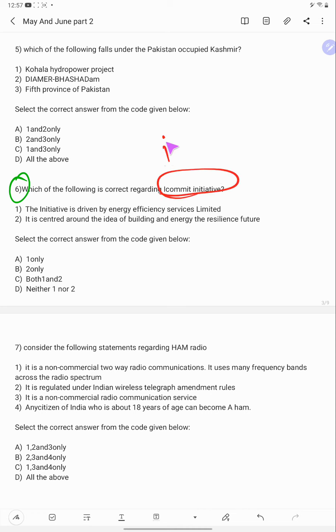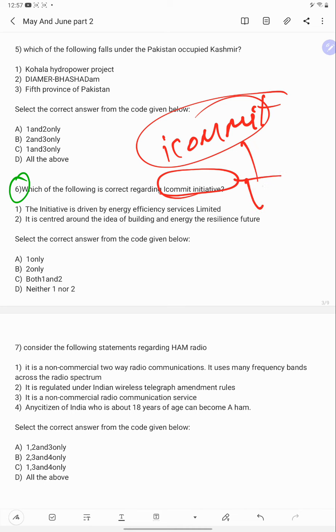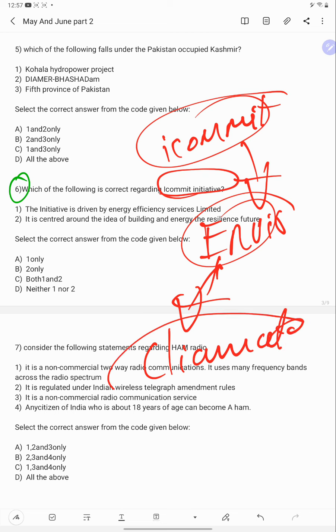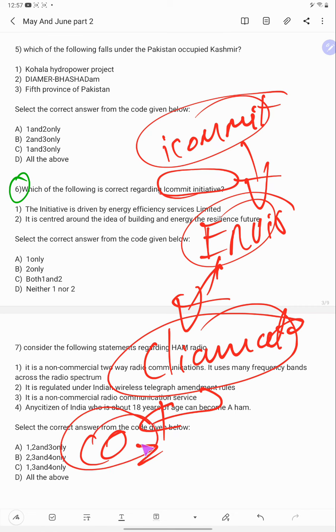I Commit is an initiative related to environment. Why? Because of climate change. Which is the biggest contributor of CO2 emission in India? It is electricity.